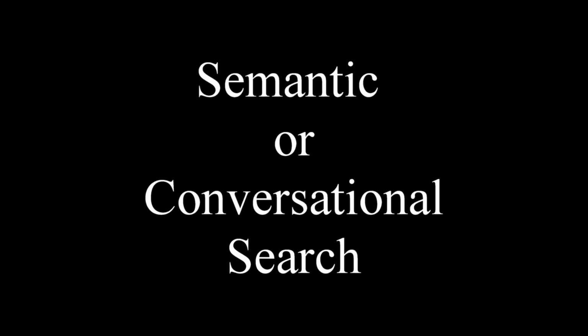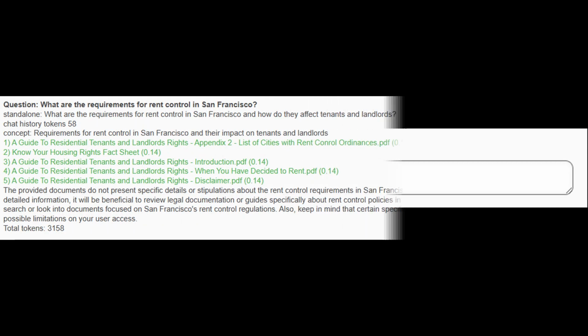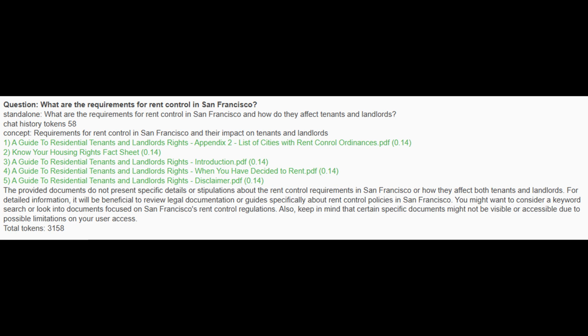Semantic or conversational search. A semantic or conversational search allows you to ask questions using normal sentences and phrases, rather than just keywords. For example, you could ask, what are the requirements for rent control in San Francisco? Instead of entering the keywords rent control requirements San Francisco, the search engine analyzes the overall meaning and context of your full question. It looks for concepts and relationships between words, rather than just matching on exact terms.